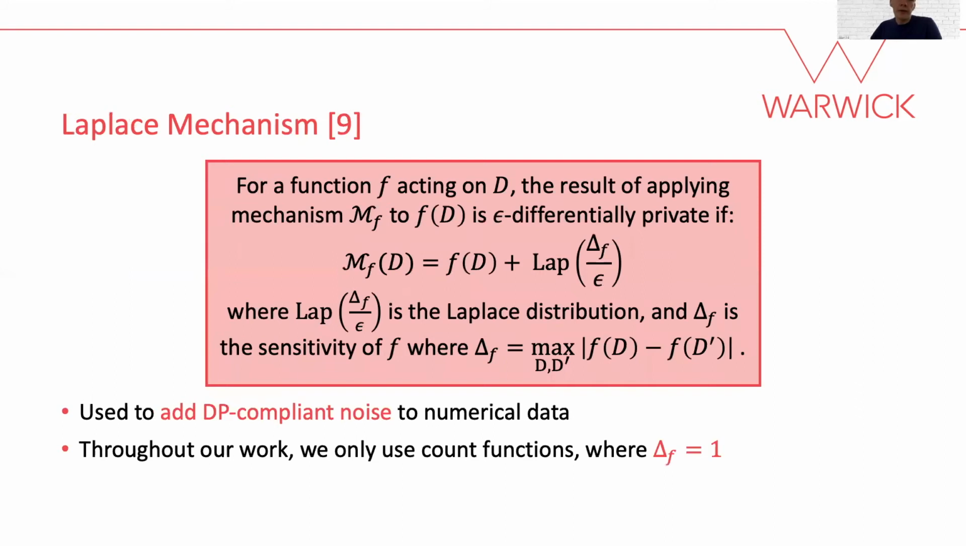A common way to satisfy differential privacy is to use the Laplace mechanism, as outlined here. It is commonly used with numerical data and uses the Laplace distribution to add random noise to values.